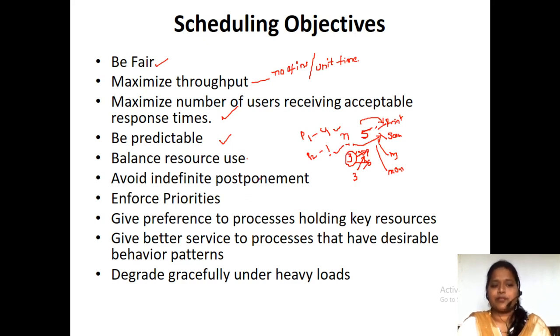And next one is avoid indefinite postponement. We should not postpone the tasks. Suppose P1 needs 1 millisecond of time, P2 needs 6 milliseconds, and P3 needs 5 milliseconds. Suppose P1 has been done. When we go for P2, P3 has a smaller amount of time. So we'll execute P3 second.